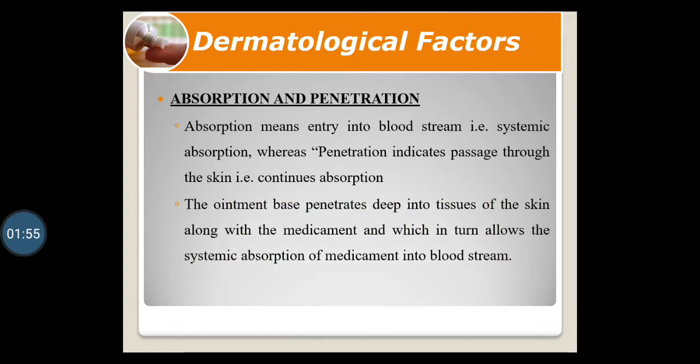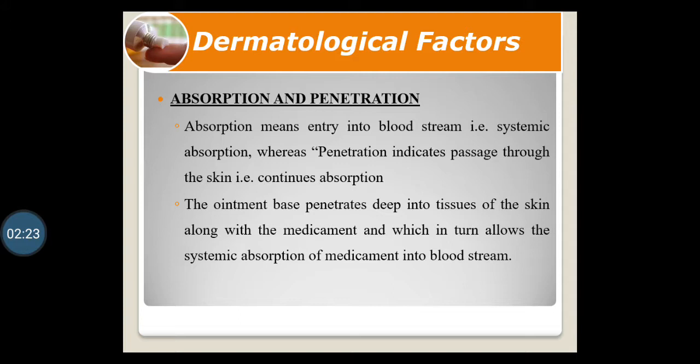The ointment base penetrates deep into tissue of the skin along with the medicament, which in turn allows the systemic absorption of medicament into bloodstream. It is proved scientifically that animal fats like wool fat and fixed oils penetrate more readily through the skin in comparison to mineral oil like paraffin.